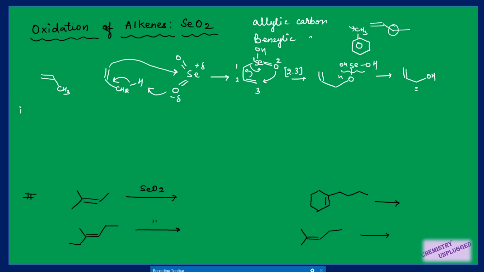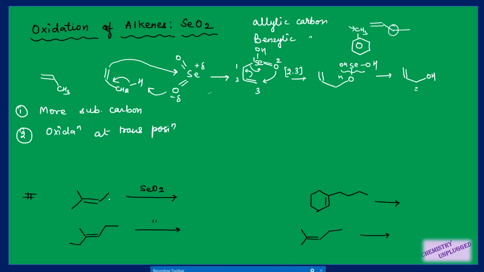First point is it attacks on the more substituted carbon, and second point is that oxidation will be done to the carbon which is at trans position, right? Then we will take questions. And the third point that we have included here is that selenium is electron deficient, that is why it attacks on electron rich centers.